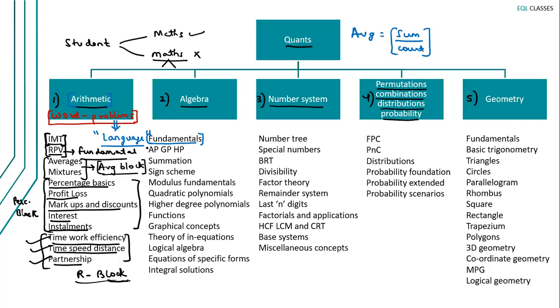After fundamentals, we take care of these two topics, AP, GP, HP, and summation. So sequences and summation, which is also called sequences and series, right? S and S, sequences and series. Then sign scheme. Sign scheme is a part of fundamentals. Then we cover modulus. Modulus is very important in algebra. So we cover all the fundamentals of modulus. Then we go for quadratic polynomials, higher degree polynomials. Higher degree polynomials mean you can go for cubic polynomial, biquadratic polynomial. So all these things we discuss under polynomials.